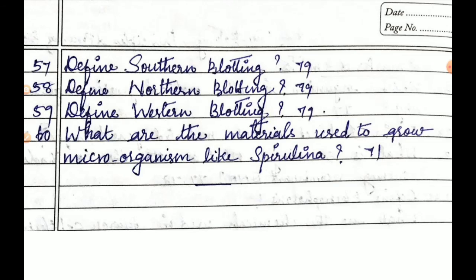In page number 71, come to the third paragraph. Third line, wastewater from potato processing plants, straw, molasses, animal manure, and even sewage are the materials used to grow microorganisms like spirulina in SCP production.